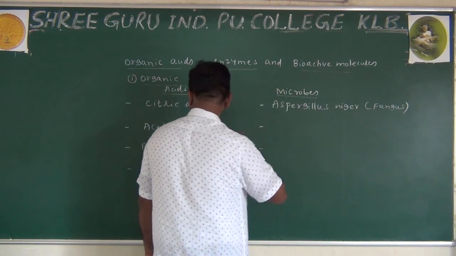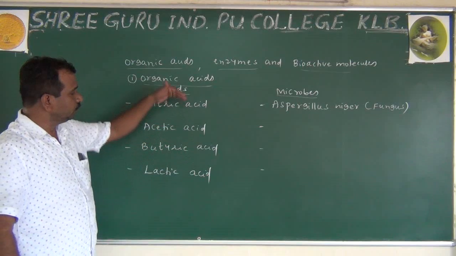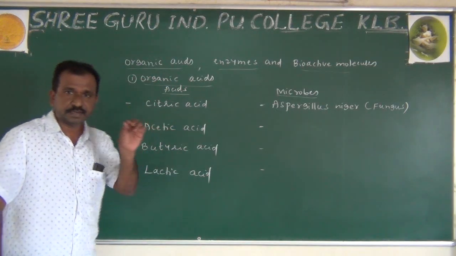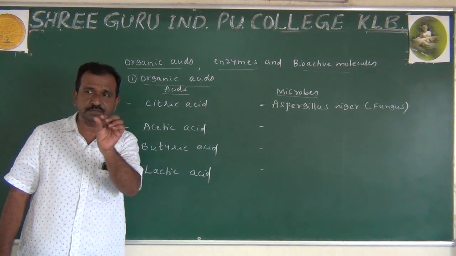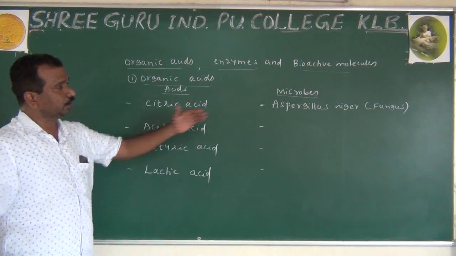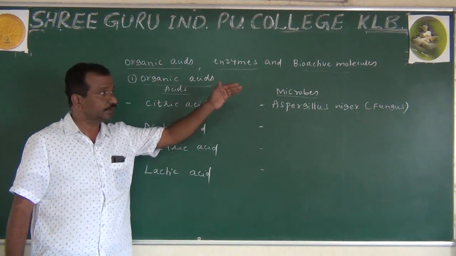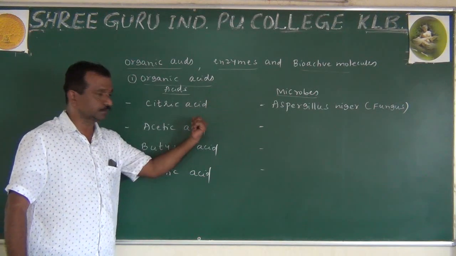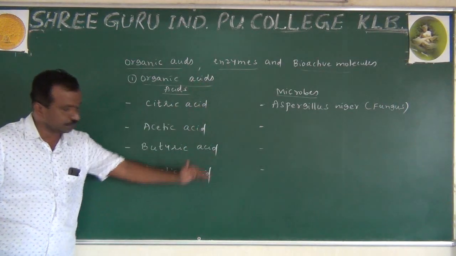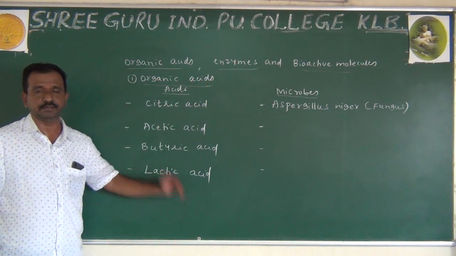Now one more point I want to tell you, that citric acid in the form of crystals is going to be available in the market. It is prepared from the microorganism Aspergillus niger, that is a fungus. This is the only acidic substance prepared from a fungus. Rest all the acidic substances are going to be prepared by means of bacterium.